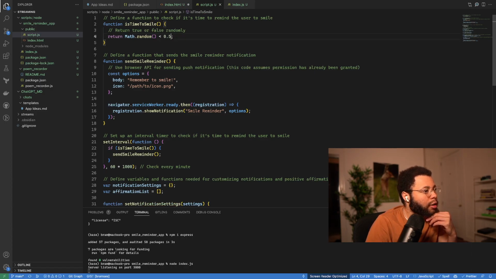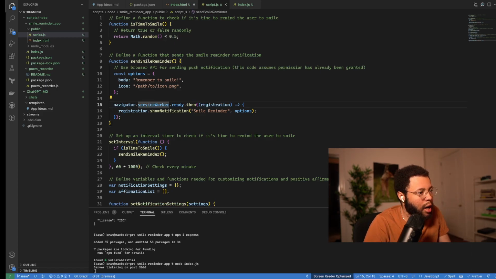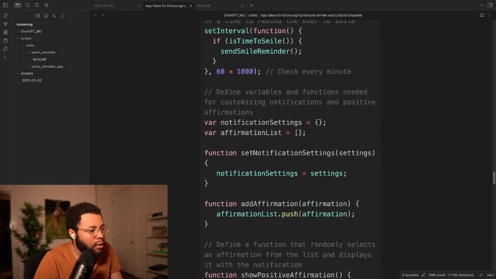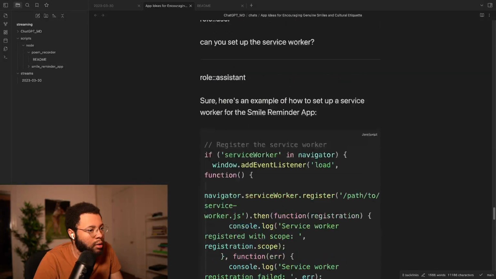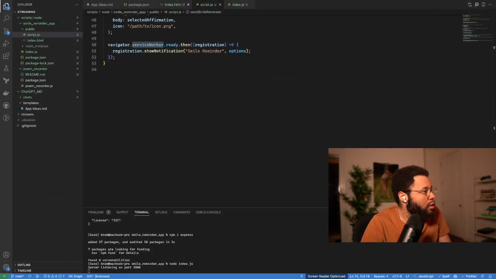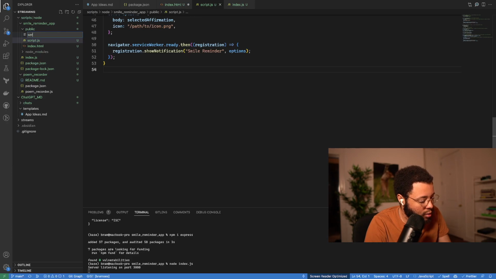Send smile reminder does the service worker. Let's copy over the service worker stuff from Obsidian as well. Register the service worker. Let's go back to Visual Studio Code. Let's call this service worker.js.